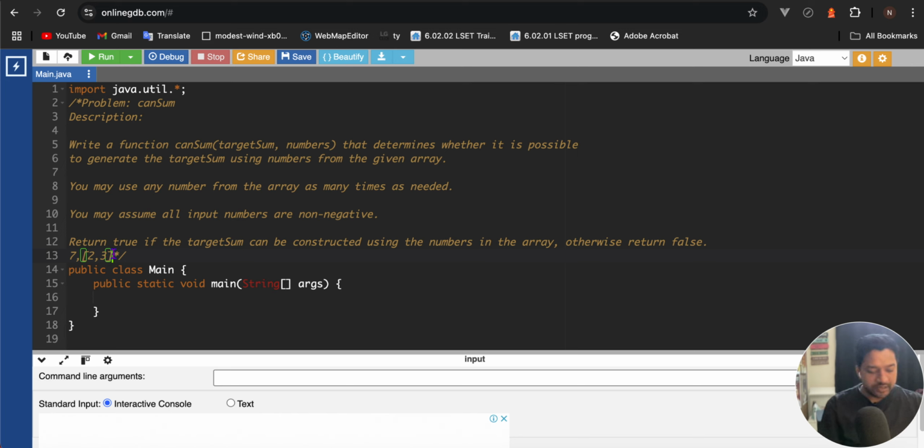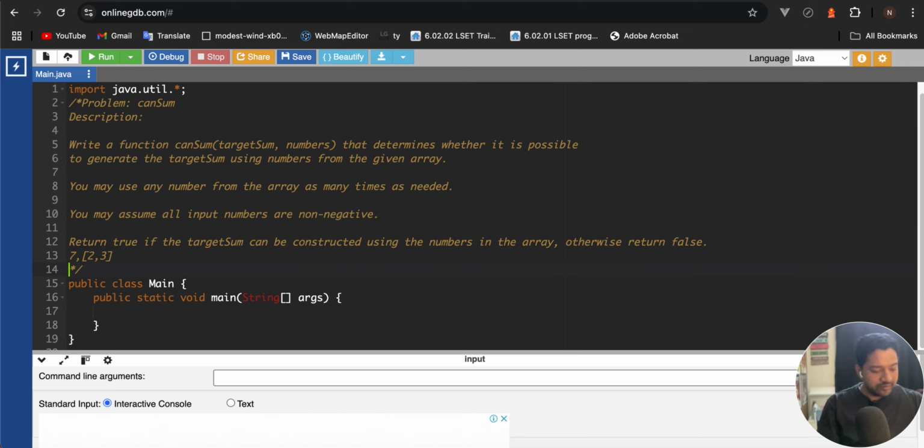Another example will be 7 and the array 5 comma 3 comma 4 comma 7. Using this array we can also generate 7, like 4 plus 3, or 7 only we can take.